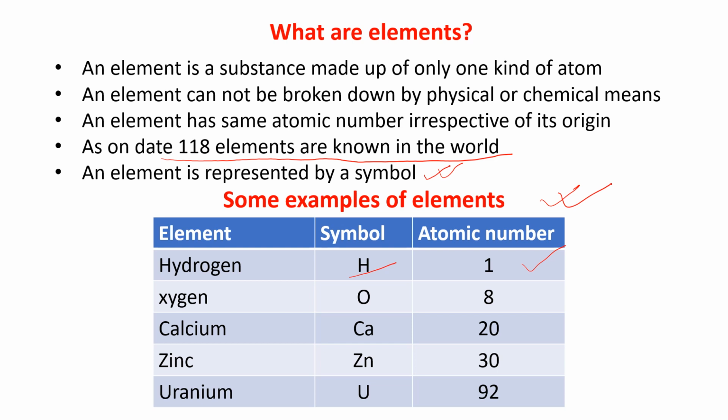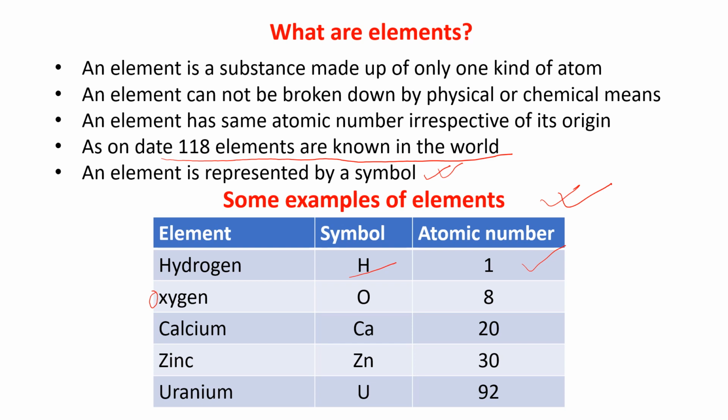See, element hydrogen, symbol is H and atomic number is 1. Then the element is oxygen, children. It will be O. One O is missing here. Oxygen, symbol is O and atomic number is 8. Calcium is the element, symbol is Ca and atomic number is 20.